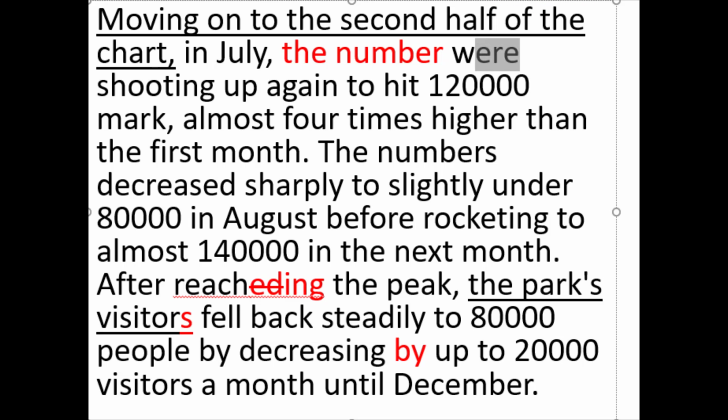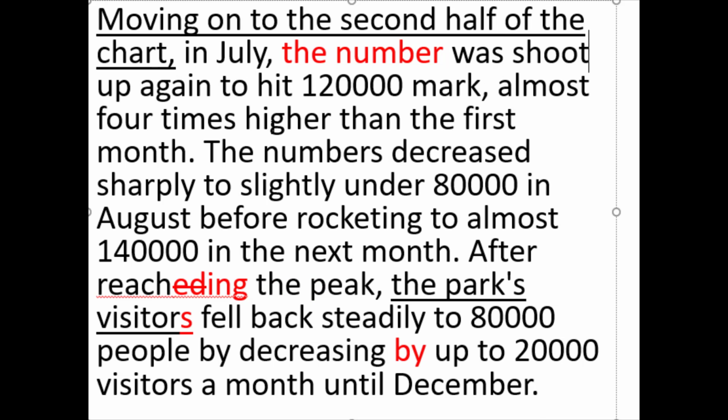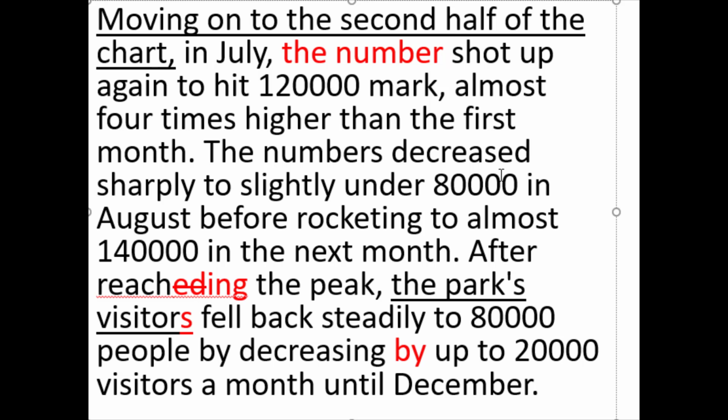Okay, so this needs to change to "was." The number was shooting up again. Actually, I'm not entirely sure why they are using the continuous. Why don't we just say the number? Let's change that completely. Okay, so the number shot up again to hit 120,000 mark.